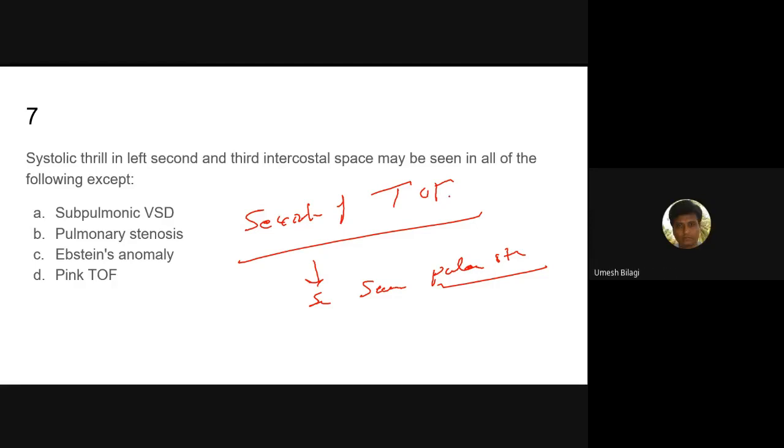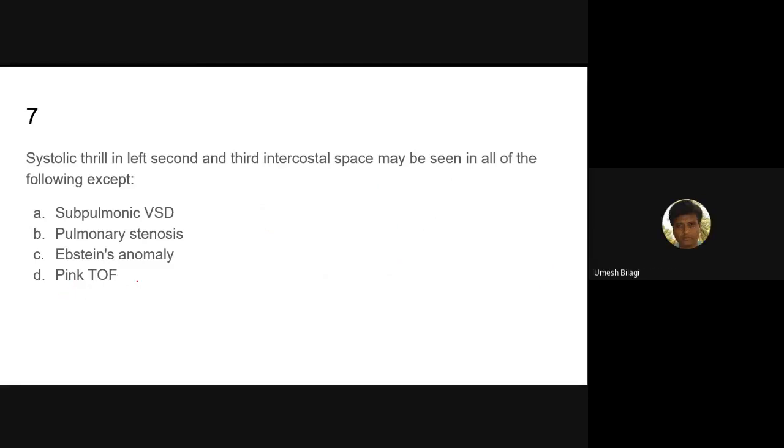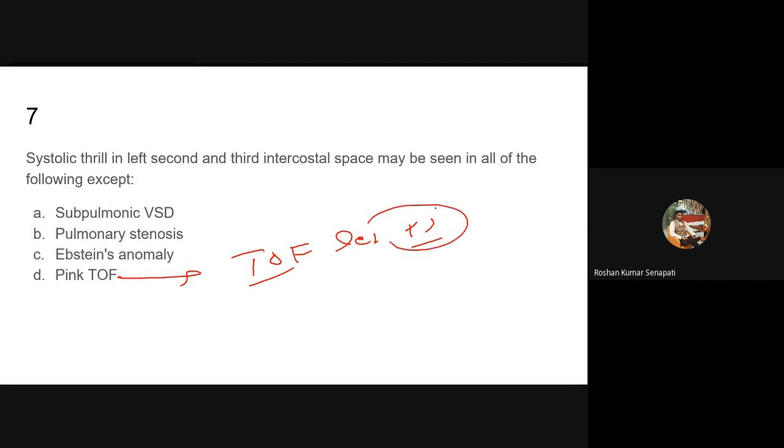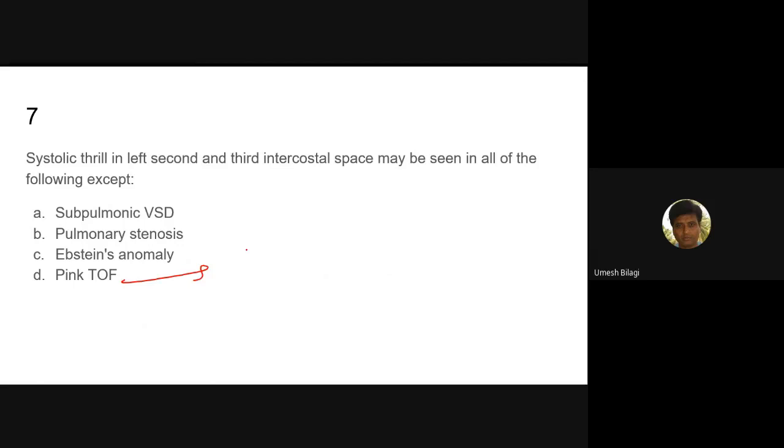The more right ventricle blood comes into systemic circulation, the more cyanosis it manifests with. If the pulmonary stenosis is less, less blood comes to the systemic circulation, so the person will suffer less cyanosis. What is this pink TOF then? These are the patients of TOF with less PS. They are called pink because they have less cyanosis. These are patients with less or almost nil pulmonary stenosis.